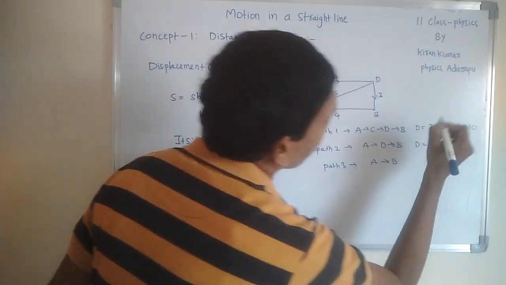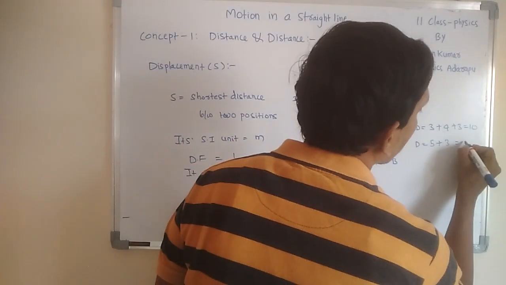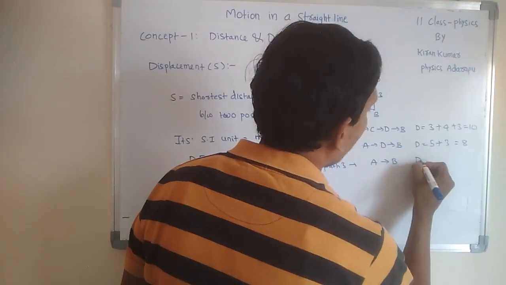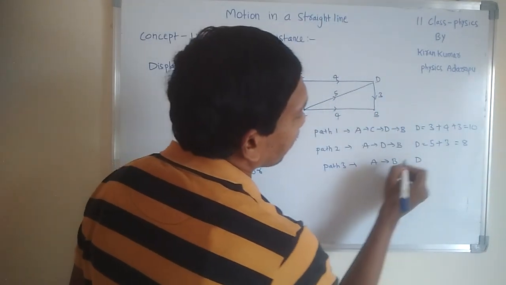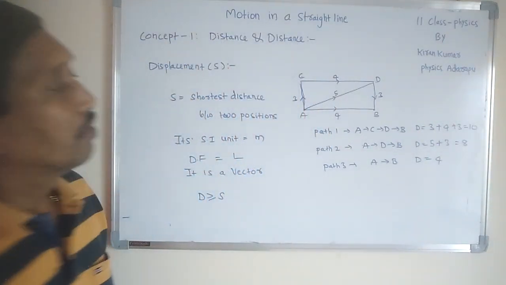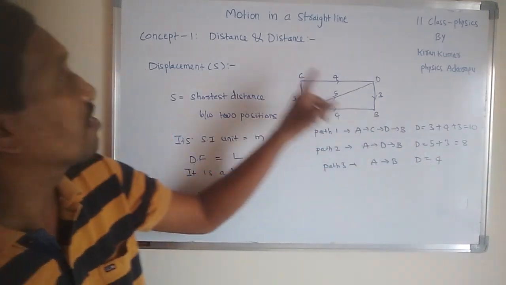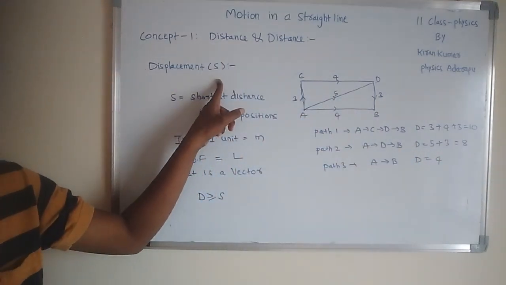Always take it positively, because distance is a scalar. That is 8 meters. In the A to B direction, it is 4 meters. Of all these values, the shortest distance is considered as displacement.